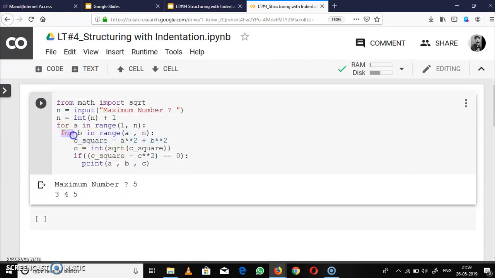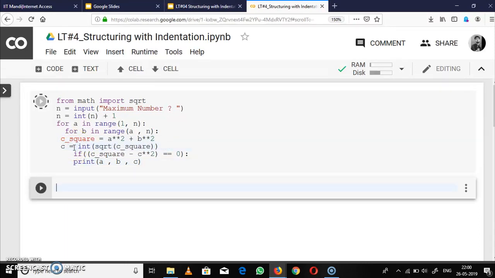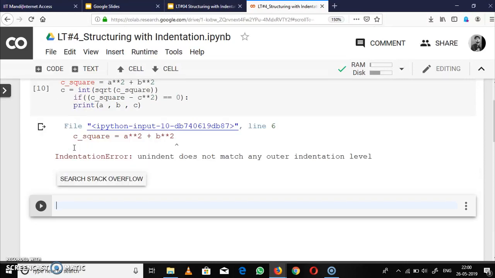That's why it's generating a message that this indentation is incorrect. So if you make any mistake in indentation, like if we just move this here and move this here and just move this here, now if we run this, then it will cause an error.